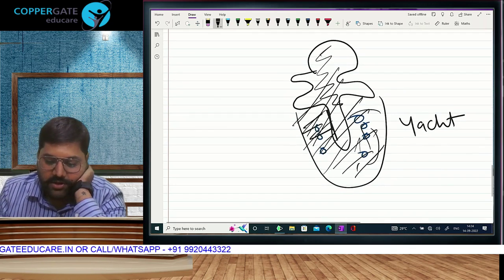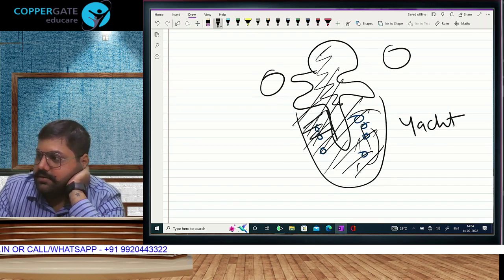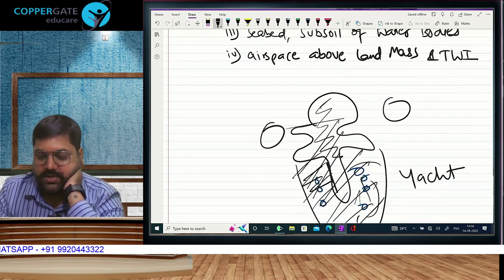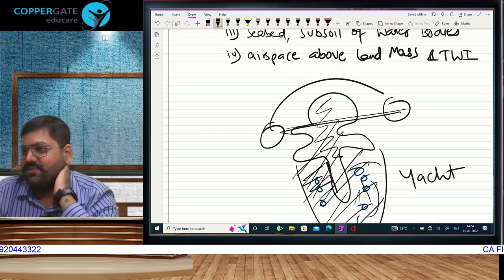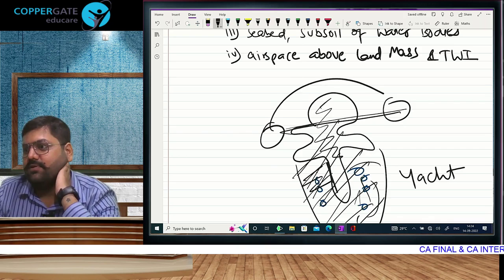You know what? Supposing there is Pakistan here and China here. If any Pakistan plane has to go to China, it can't go like this, taking a shortcut. No, it has to go around, unless India has provided a corridor that you can use.